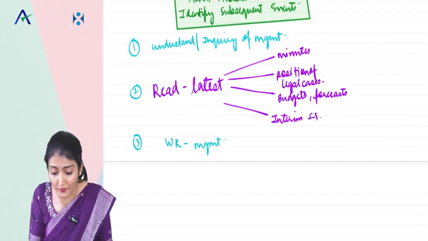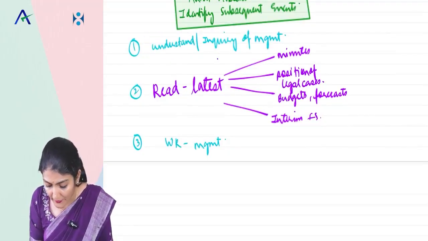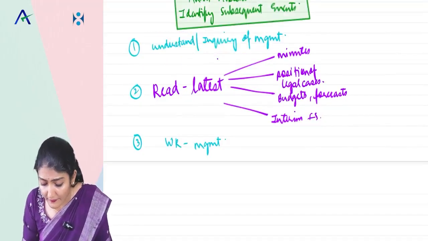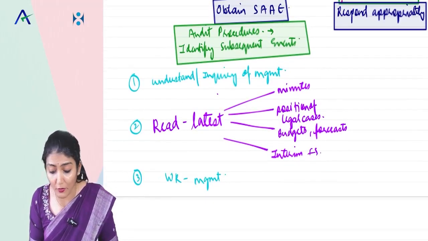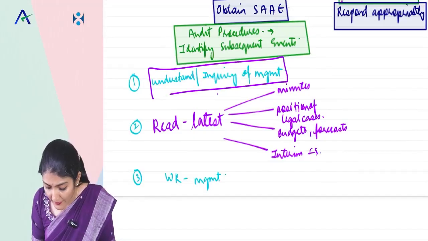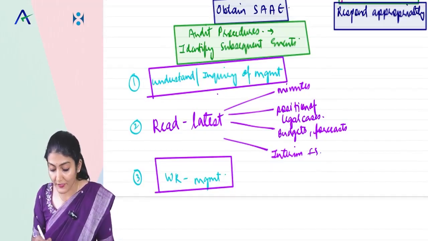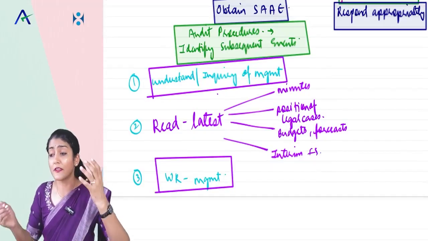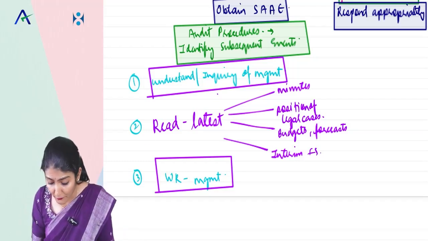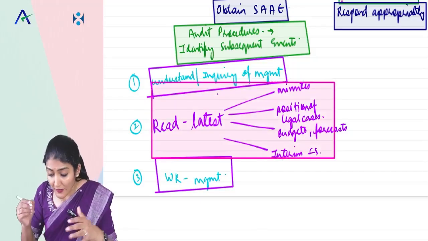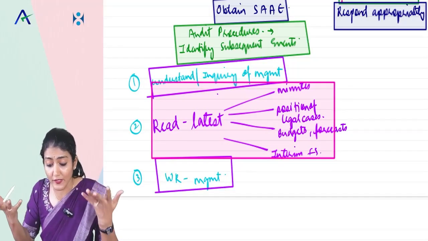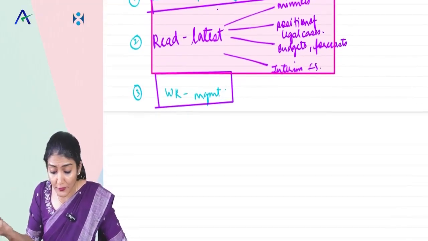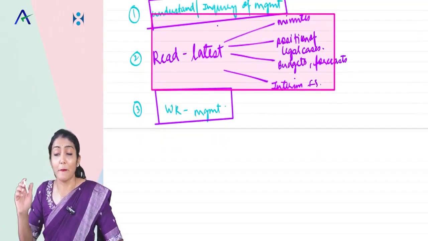What are the audit procedures? Understand, make inquiries of the management, obtain the written representations from the management. So the first point and last point are the same in all the answers. The first point: understand, make inquiries of the management. The last point: obtain the written representations from the management. And in between, you are going to read the latest minutes of the meeting, budgets, cash flow forecast, interim financial statements, position of the legal cases. And then the last point, obtain the written representations from the management.